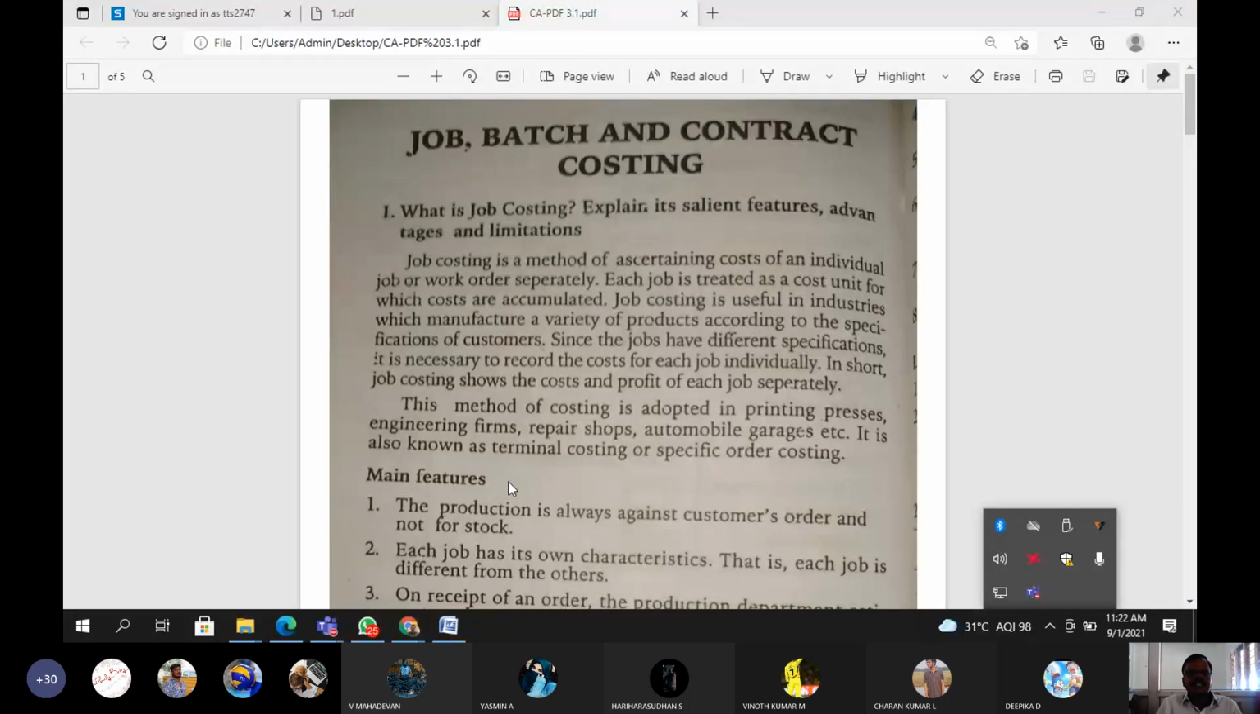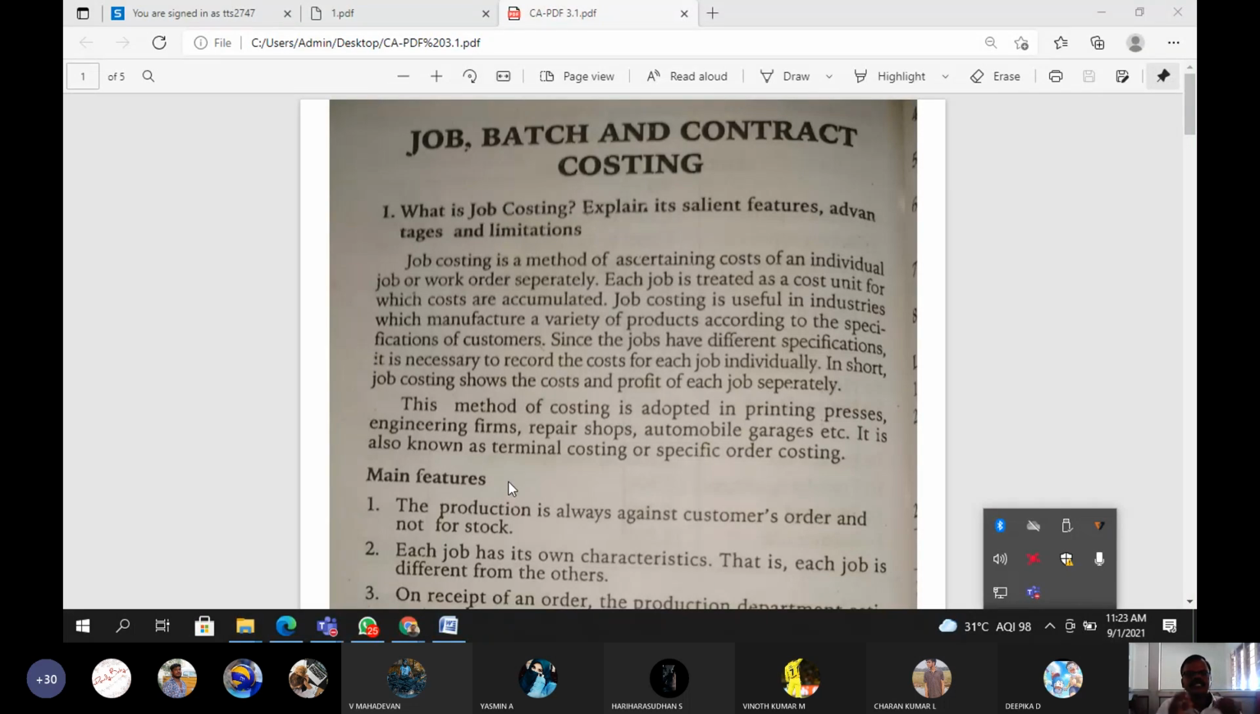First feature, the production is always against a customer order and not just for stock. Suppose the customer gives an order for some product, some work, some assignment. At that time, how much cost may be incurred or required, these details may be analyzed by the job costing method. So actually job costing is not related to stock level, only to order level, that means job order level.